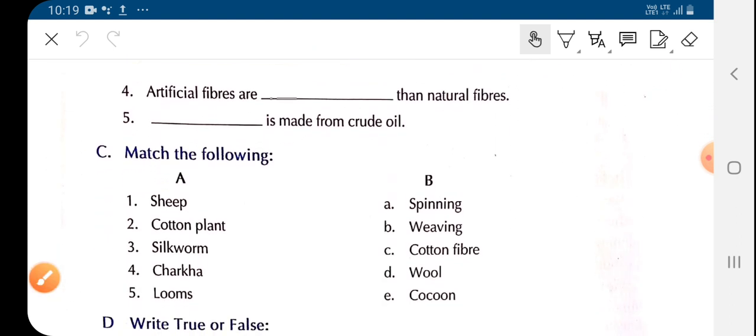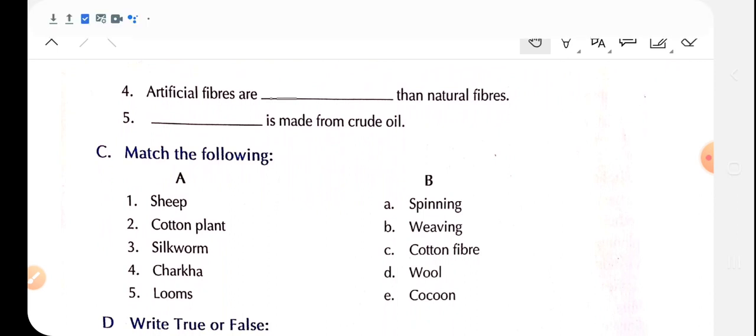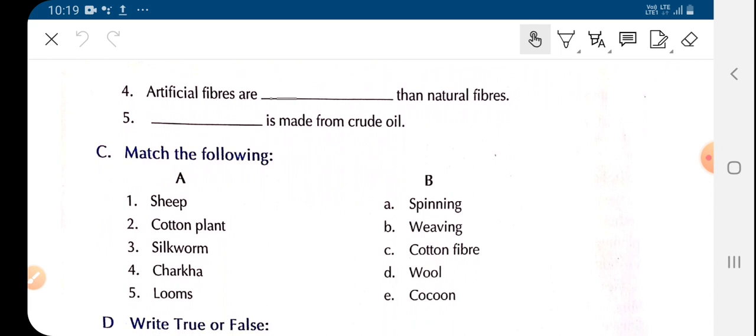Here we have artificial fibers. Artificial fibers are dash than natural fibers. So children, artificial fibers are durable than the natural fiber. As I told you in my previous session, artificial fibers are more popular than the natural fiber. Why are they more popular? Because these are cheaper, or less expensive than the synthetic fiber. As they are less expensive, people